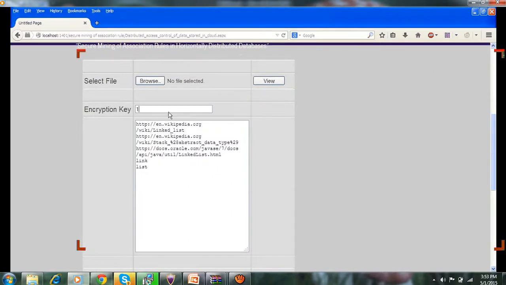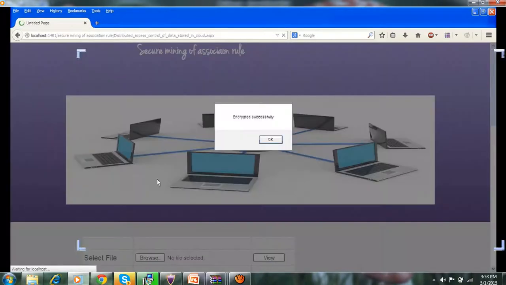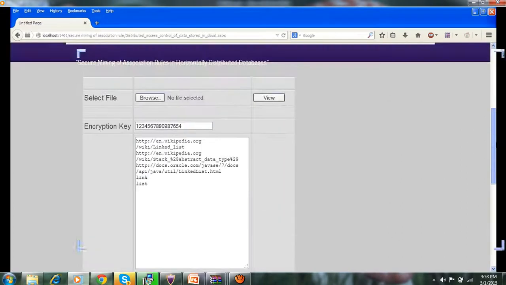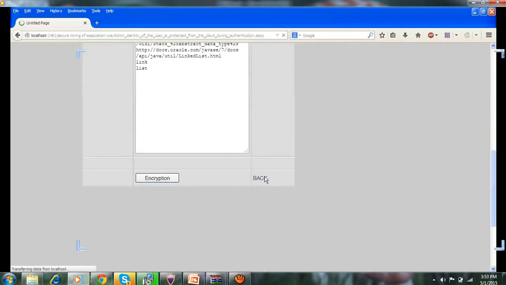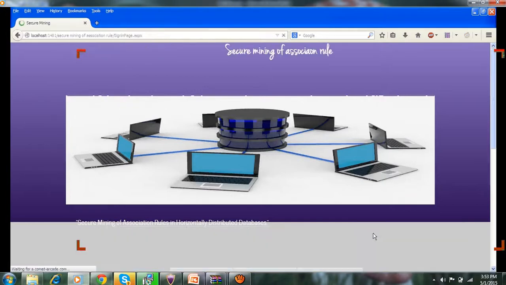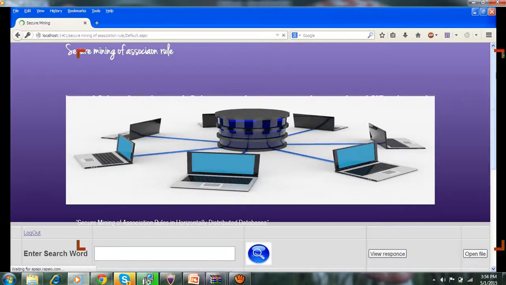Here they are showing lots of links, and you have to write those numbers, and using these numbers you can see where they are storing it and you can search for it, whether it's okay or not. This is successful. You are giving that encryption key, this value for your wish. Next, log out. After that, go to Ram, then password, then sign in. So Ram is the second client.